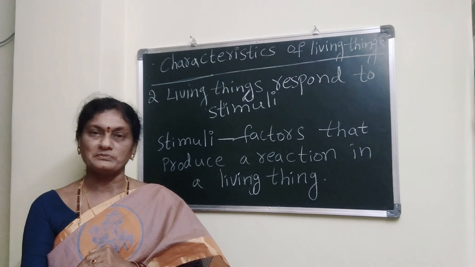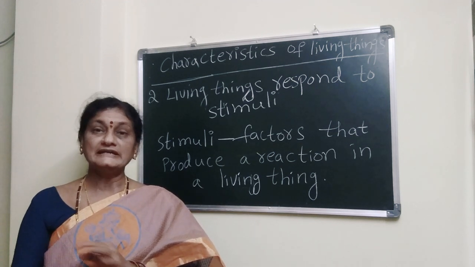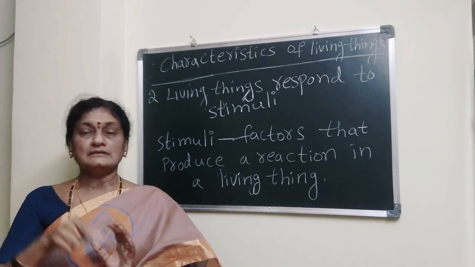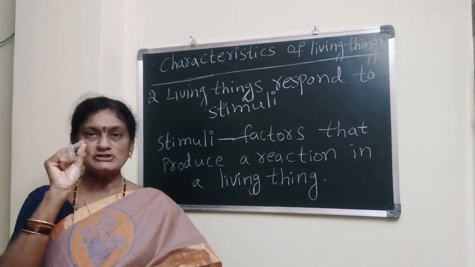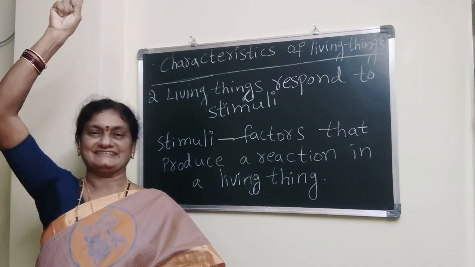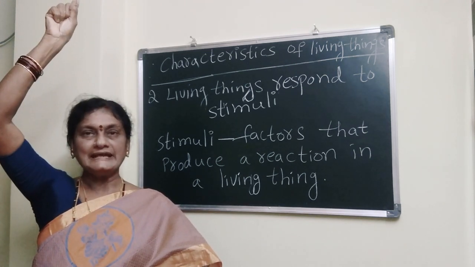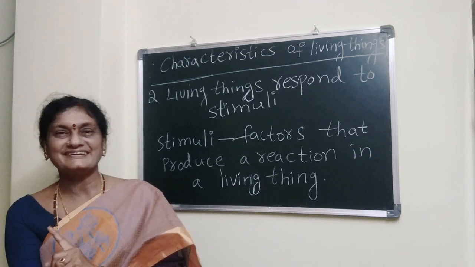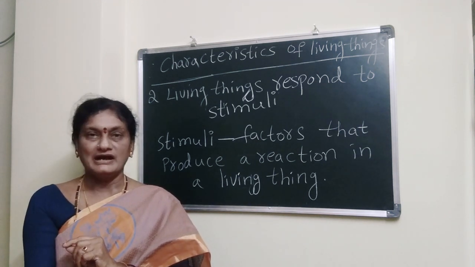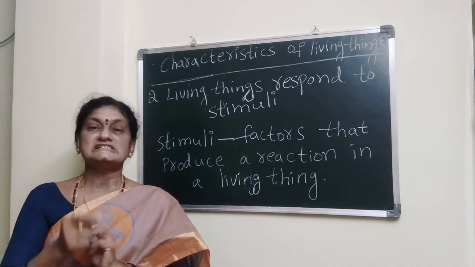That means down. Now it is responding. Seedling is a small plant, no? The seedling bends towards the light and the roots move towards water.